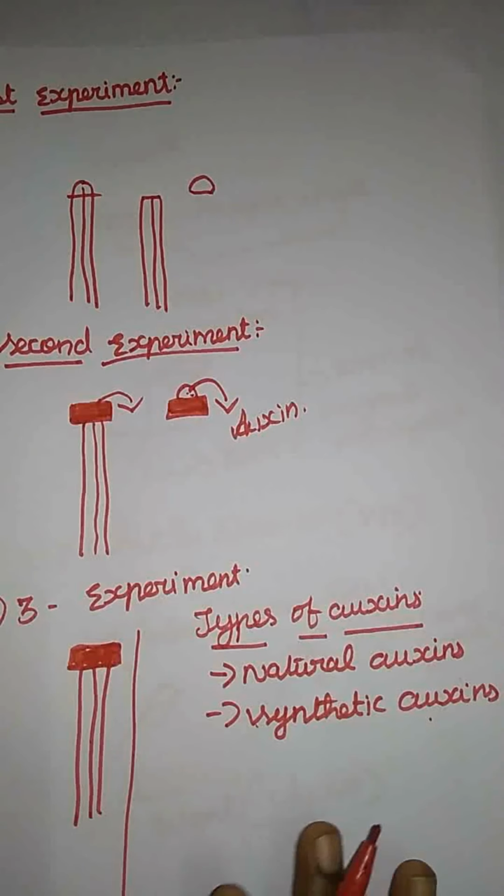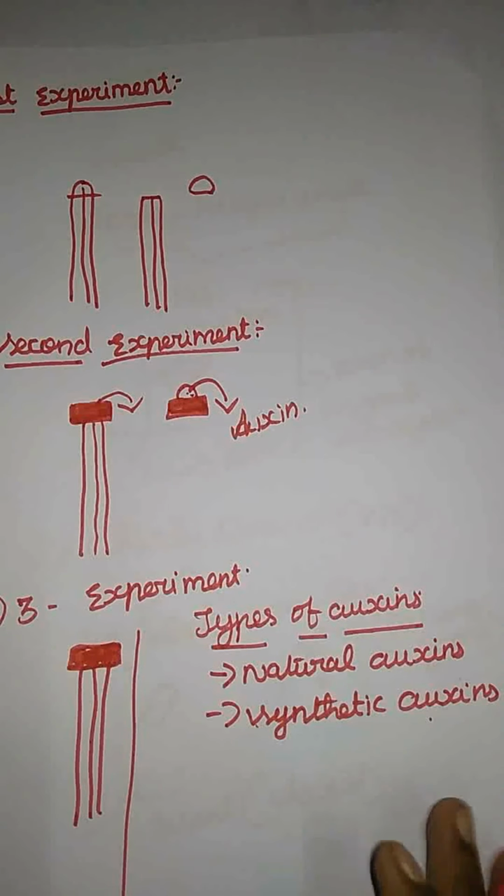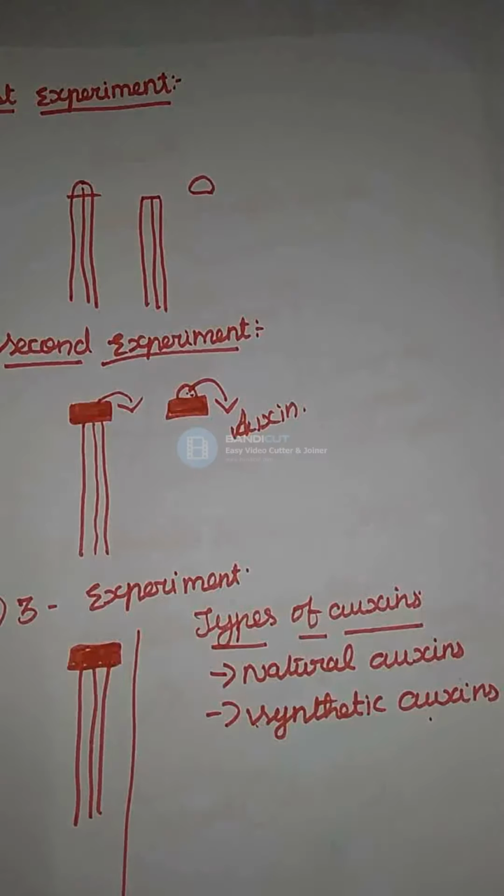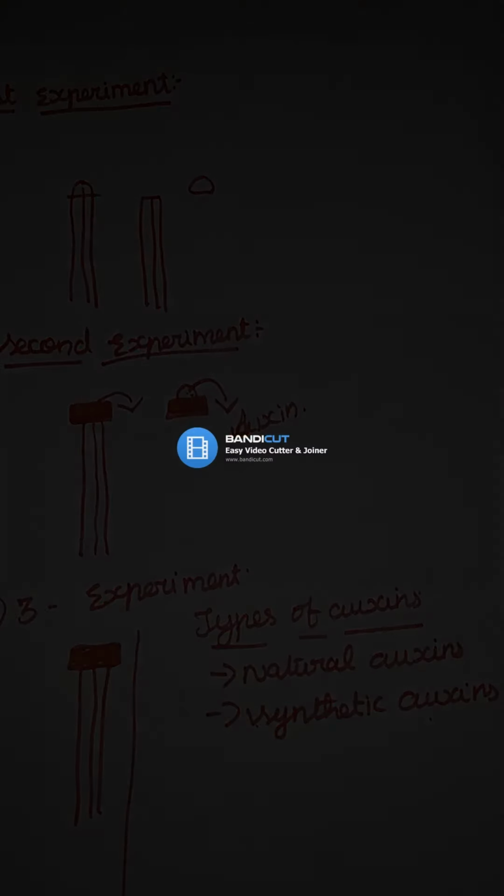Okay, so that's it for the Went experiment. Let's move to the next one, physiological effects of auxin. And before that, I will show you a video of the Went experiment. It is easy to understand. Physiological, I already said, relates to the functions of a plant body. What are the effects of auxin?